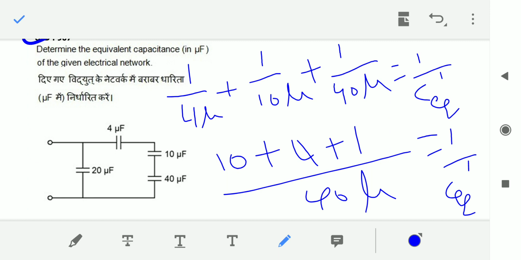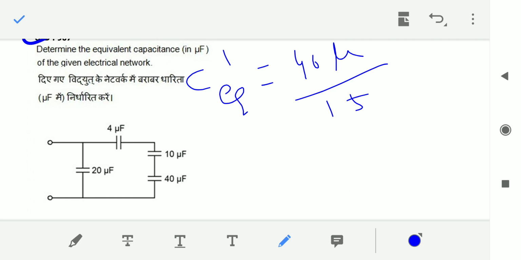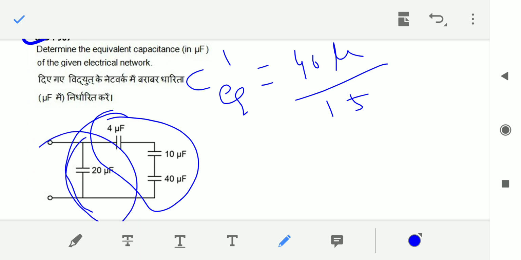That means C equivalent dash is equal to, let me reverse the numerator and denominator, 40 micro by 15, right? So this is my C equivalent dash. Now this equivalent is in parallel with my 20 microfarads, right? So parallel means we should add, we should add this 20 micro.